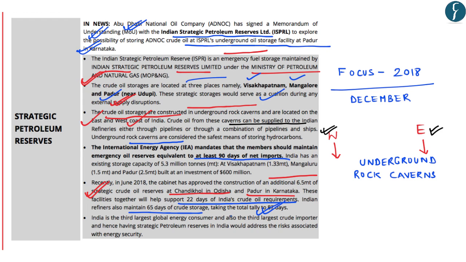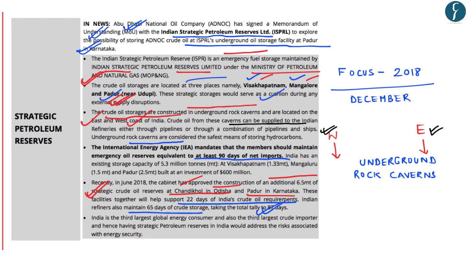So it is in this context that the government of India has invited Saudi Arabia to invest in its strategic petroleum storage. So all the information in these news discussed with respect to Indian Strategic Petroleum Reserves, which comes under the Ministry of Petroleum and Natural Gas, and the various places at which India's strategic petroleum reserves are located becomes important from your prelims point of view. These places are Vishakhapatnam, Mangalore, Padur, as well as a new place recently approved by the cabinet in Chandi Khol in Odisha. So on this note, this topic becomes important from your prelims point of view.